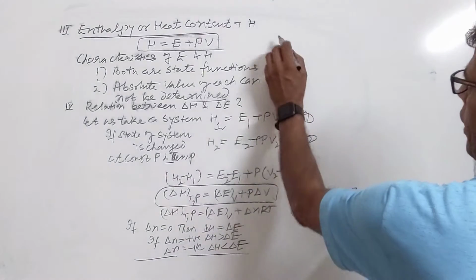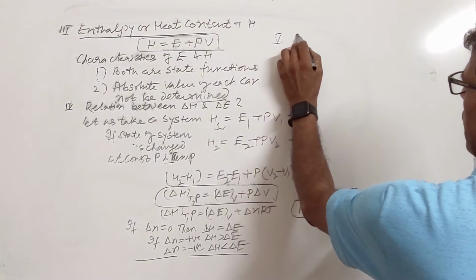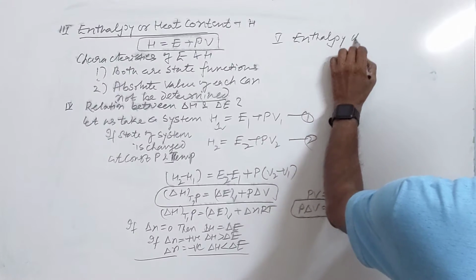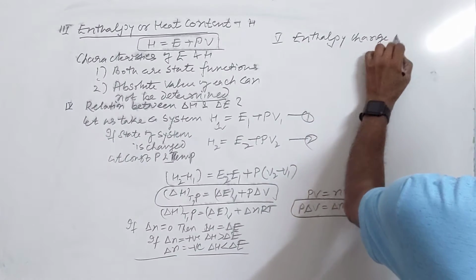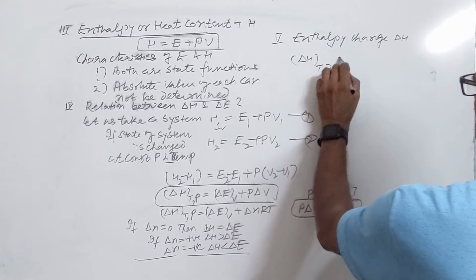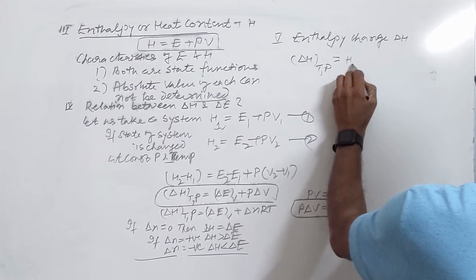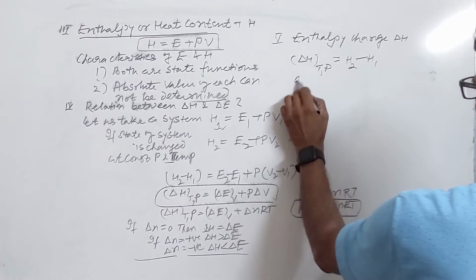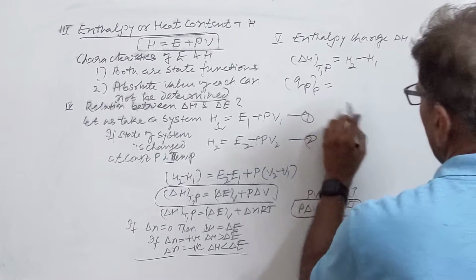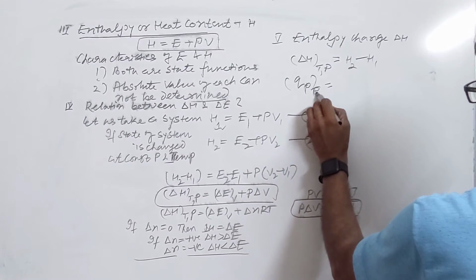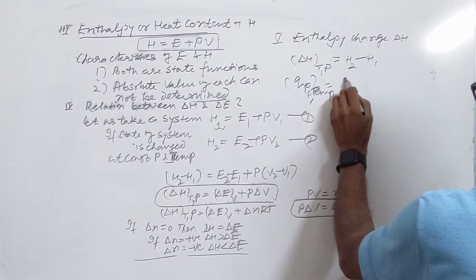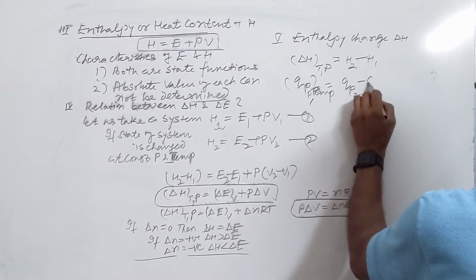So we can define delta H also, fifth definition, enthalpy change. Delta H at constant temperature and pressure will be equal to H final, H2, minus H1. This is also given by QP at constant pressure, equal to QP2 minus QP1.